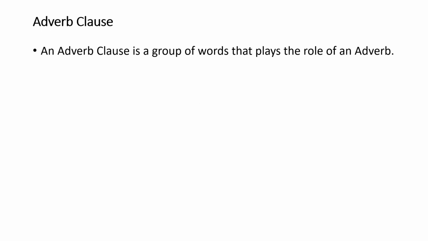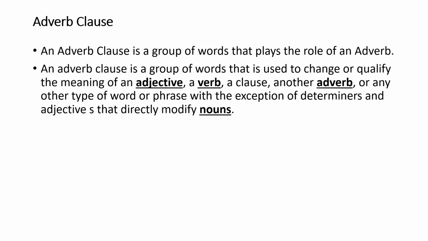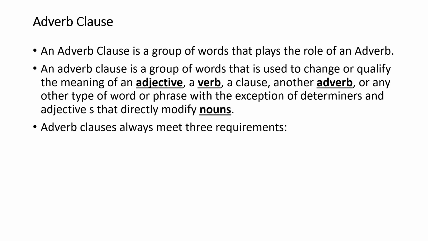Another book also mentions that an adverb clause is a group of words that is used to change or qualify the meaning of an adjective, a verb, a clause, or another adverb. So it changes, enhances, adds meaning, more quality, etc. It can modify any other type of word or phrase, with the exception of determiners and adjectives that are directly modified by a noun. An adverb clause always meets 3 requirements.